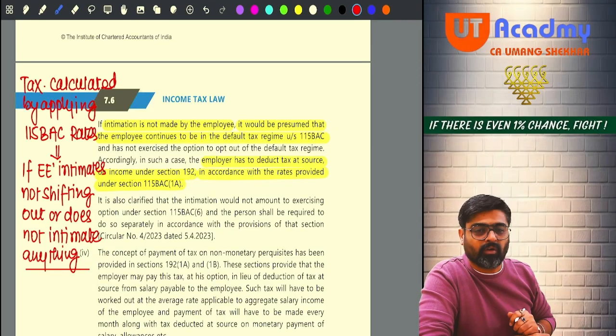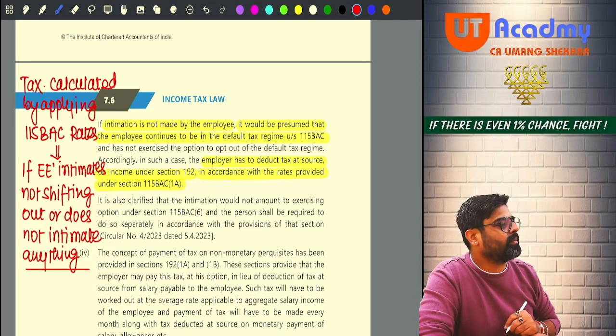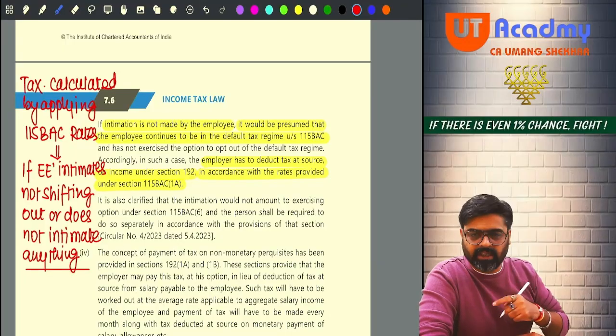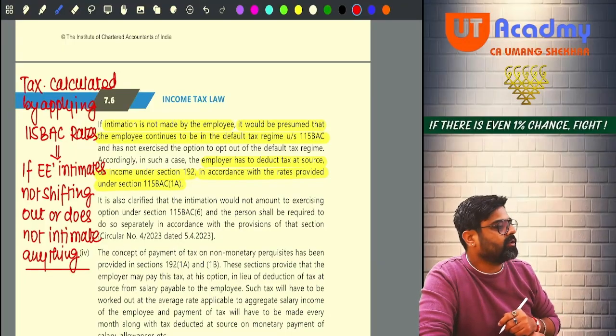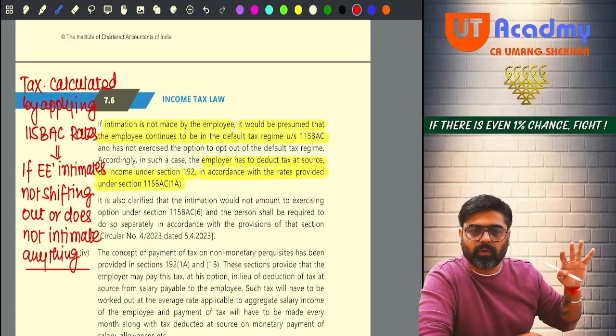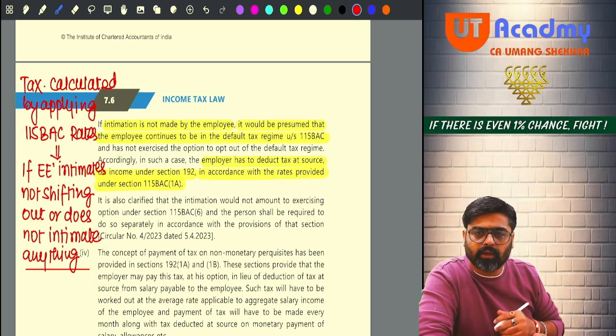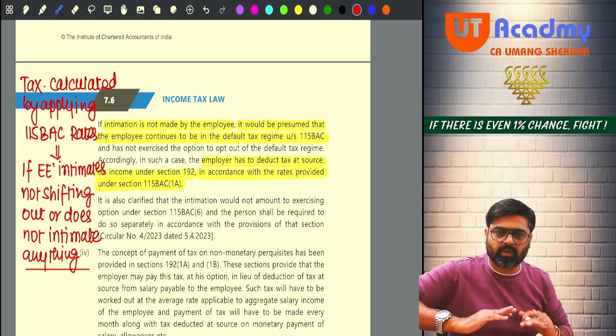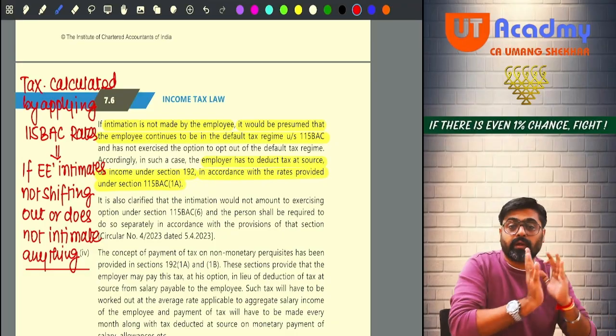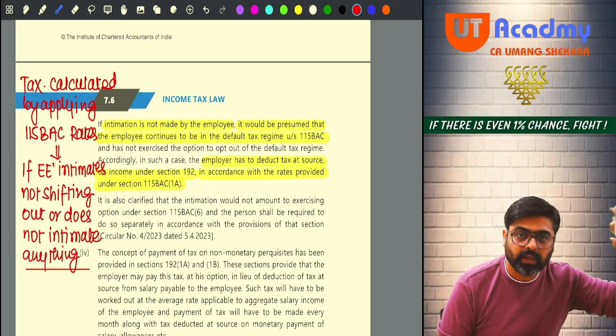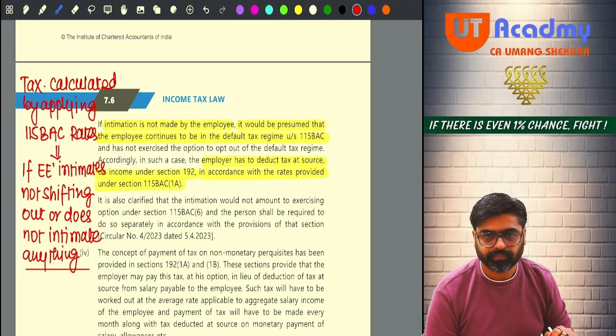I am going to give him a salary of 60,000 per month. So 60,000 into 12, 7,20,000. So I know in the beginning of the year only how much salary I am going to give to Shubham for the full year, 7,20,000.